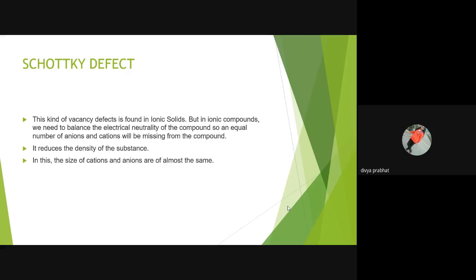Schottky defect. This kind of vacancy is found in ionic solids. In ionic solids, some cations and a proportionate number of anions are missing from the lattice. While doing so, the electric neutrality of the solid is not disturbed. It is termed as Schottky defect. It reduces the density of the substance. The size of cations and anions is almost the same.